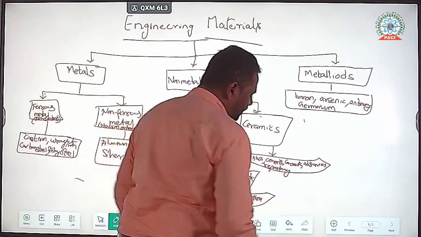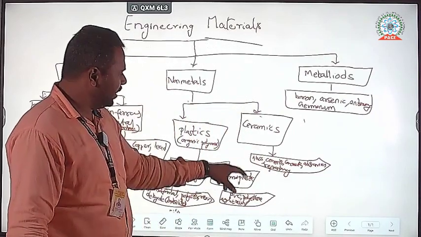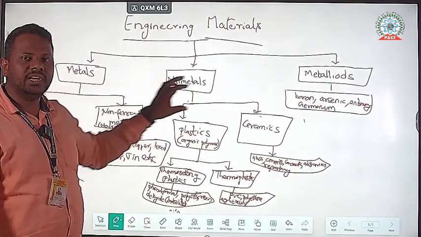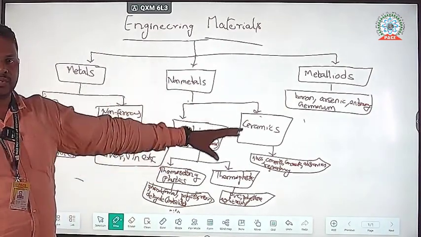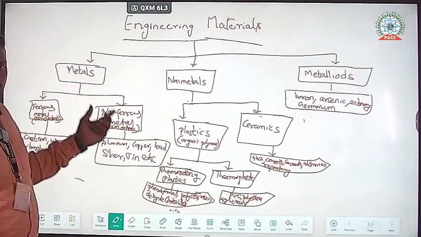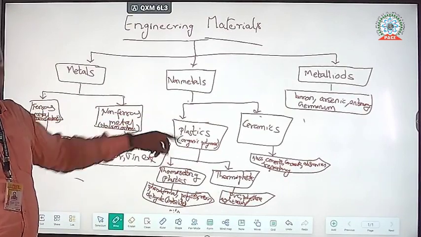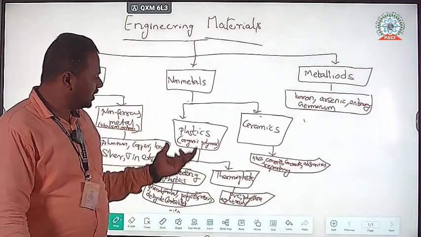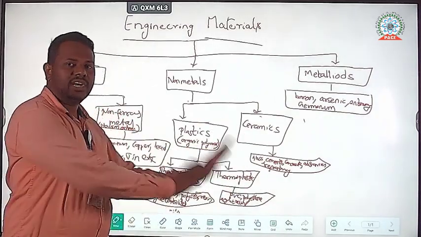So engineering materials are completely classified into these three types. In industry, they mainly use metals or non-metals. Non-metals come under plastics and ceramics, and metals are ferrous metals and non-ferrous metals.